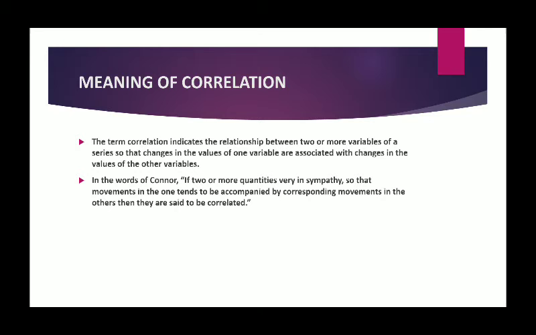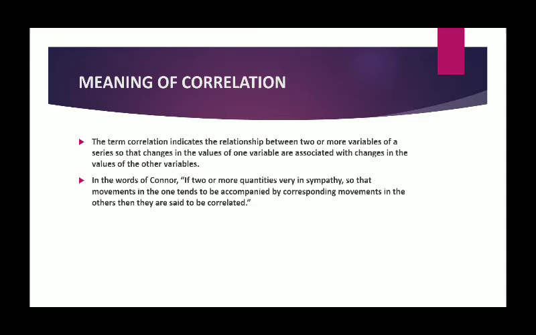Similarly, we may observe that data of heights and weights of a group of people are likely to show some relationship between the height and weight of a person. Like we can observe that with an increase in the height of a person, the weight may also increase. For example, a taller person may be heavier than a shorter person. We also observe that the volume of sale of a cold drink depends upon the expenditure incurred on advertisement. So in this way, we can see that there are so many relationships in various kinds of data.